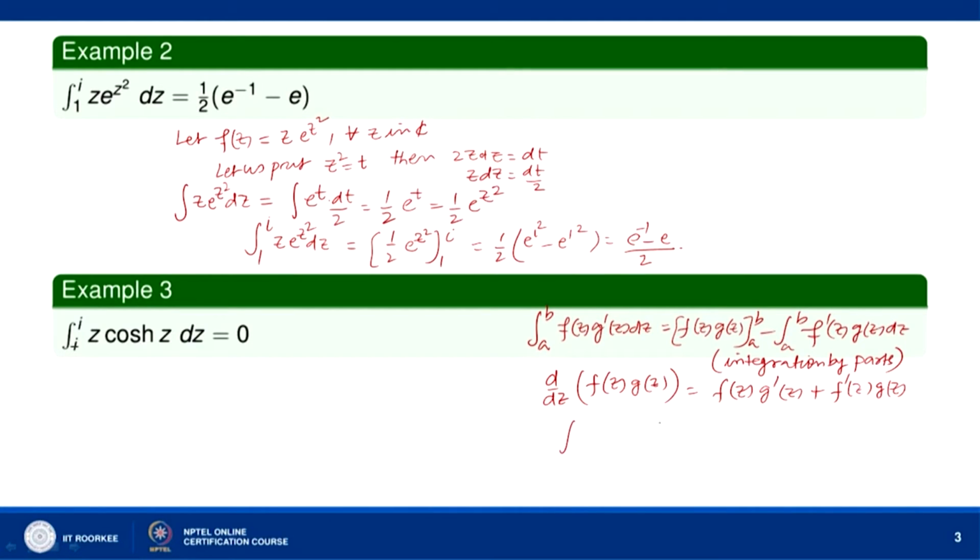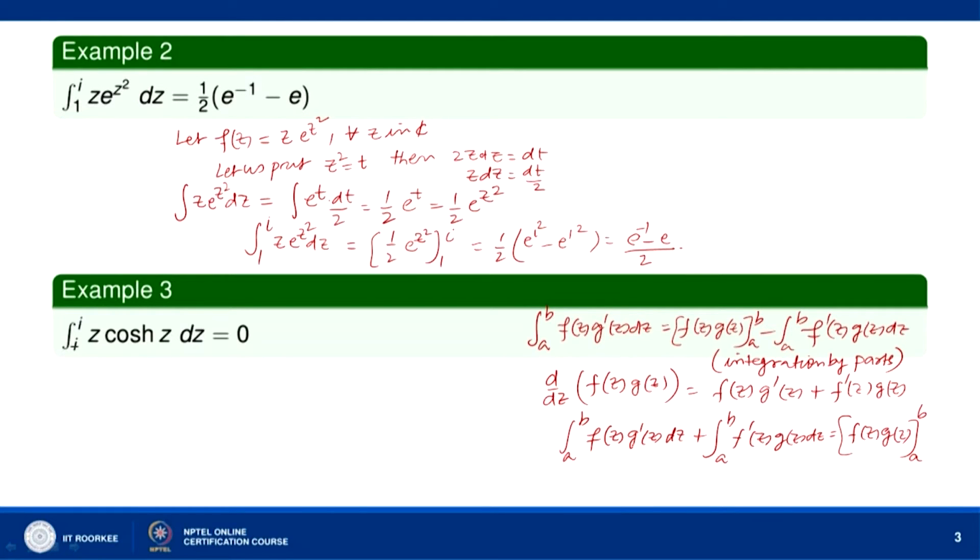So, the integral from a to b of f(z) g dash z dz plus the integral from a to b of f dash z into g(z) dz will be equal to the integral of d over dz of f(z) g(z) dz, that is f(z) g(z), which we have to evaluate from a to b.